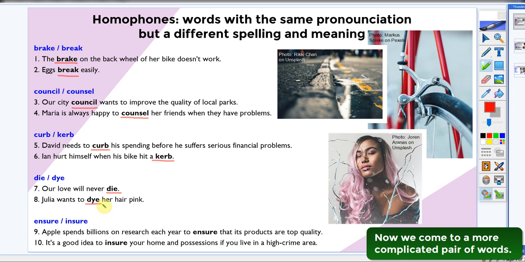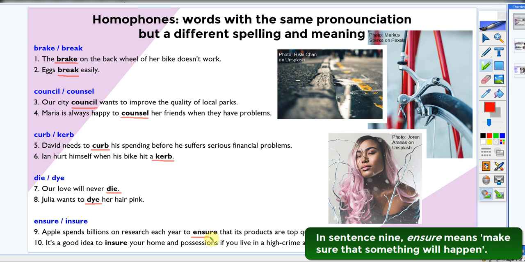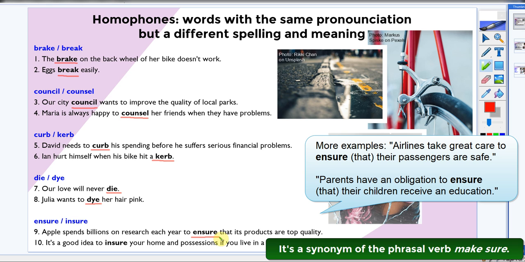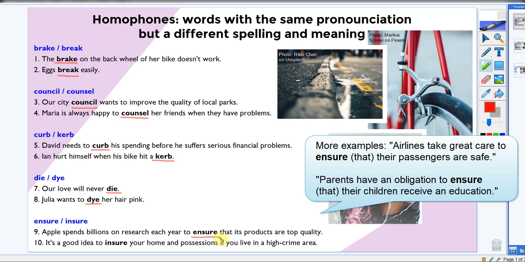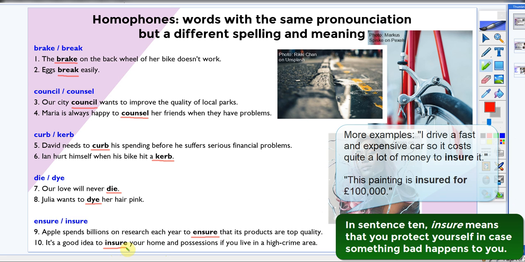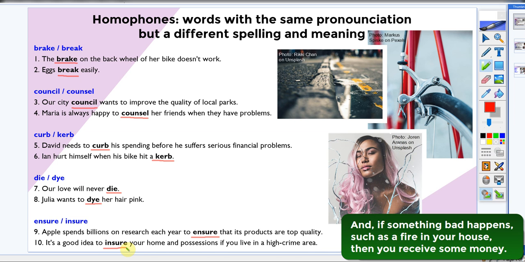Now we come to a more complicated pair of words. In sentence 9, ensure means make certain that something will happen. It's a synonym of the phrasal verb make sure. In sentence 10, insure means that you protect yourself in case something bad happens to you. It means that you pay money into an insurance plan, and if something bad happens, such as a fire in your house, then you receive some money.